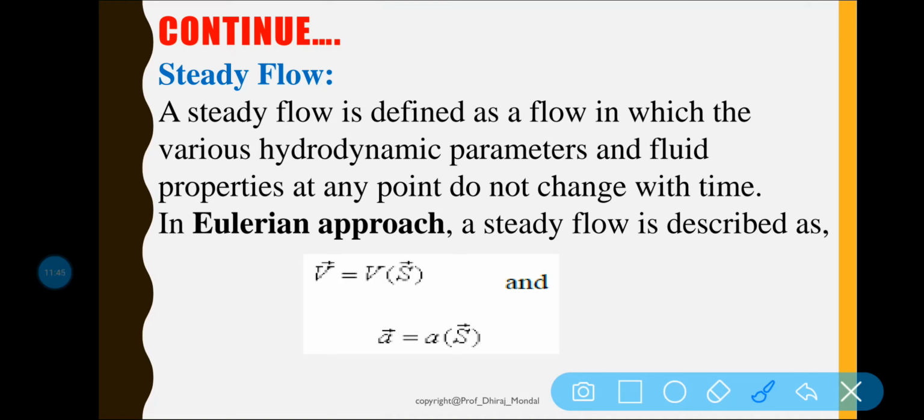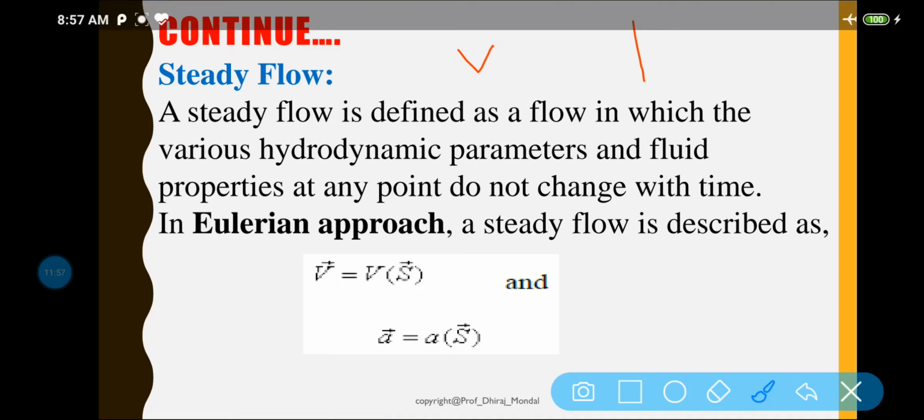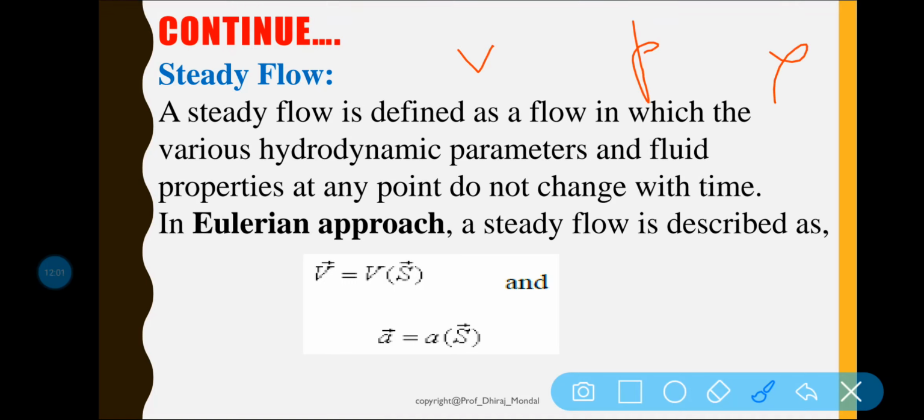Once more, a steady flow is that type of flow in which fluid characteristics, the fluid characteristic V, P, and density rho, like velocity, pressure, density, etc. at a point do not change with time.